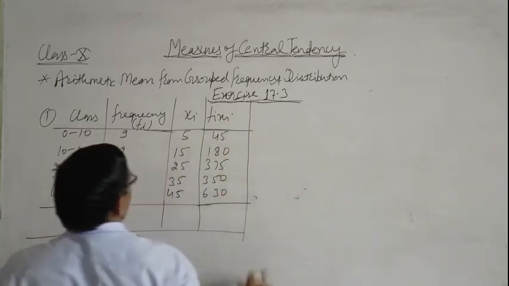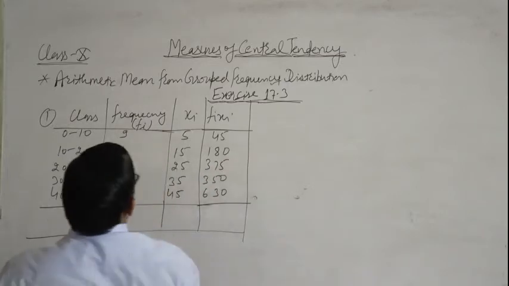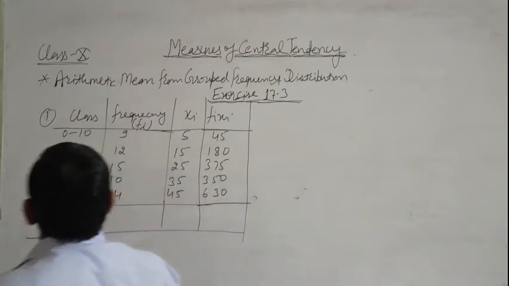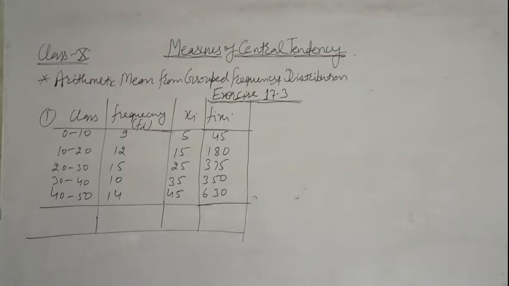So these are the values of fi xi. First we find out xi, then we find fi xi.